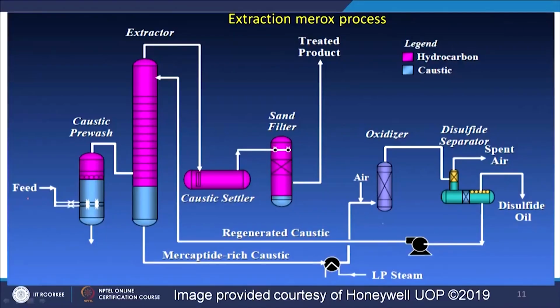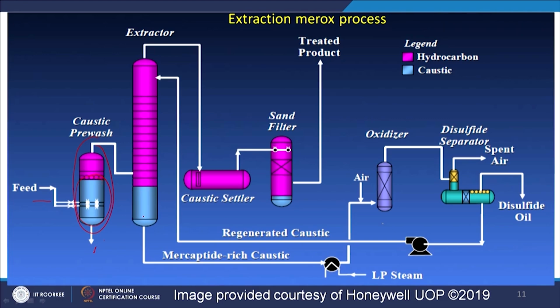So, here we are putting the feed, then we need one caustic pre-wash. After washing, some mercaptan is going out, and the rest is coming here to the extractor, where we are giving sufficient time. In this place, basically inorganic sulfides are removed, and then the mercaptan removal happens in this extractor.